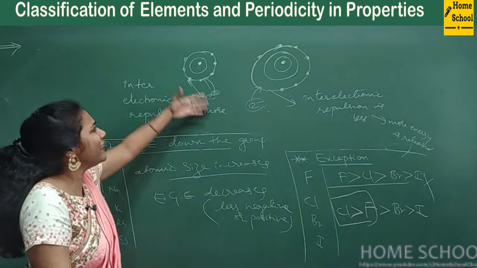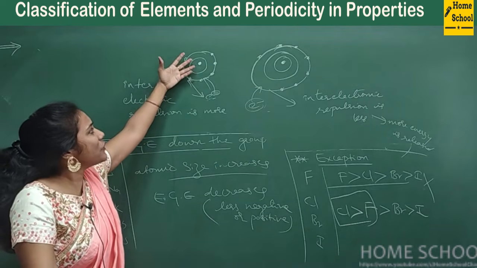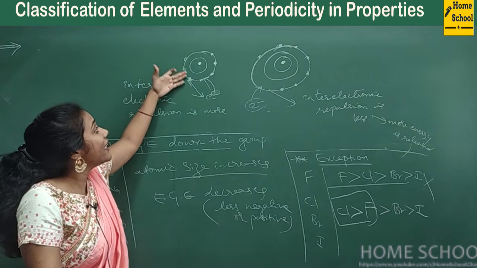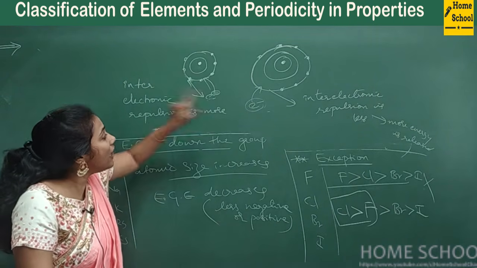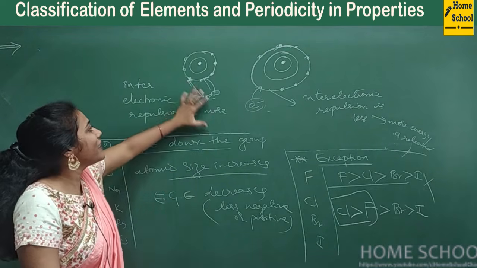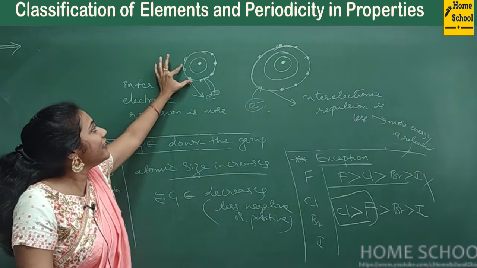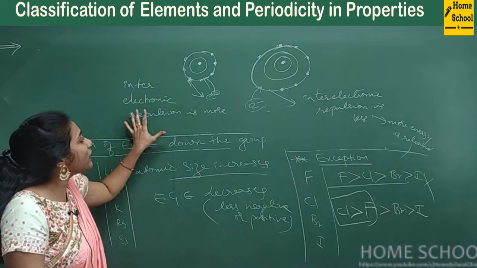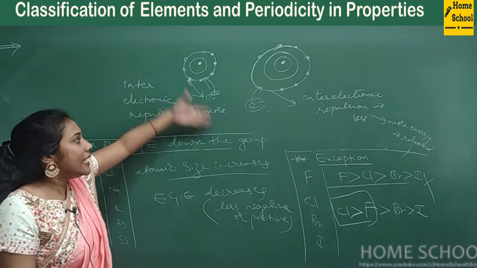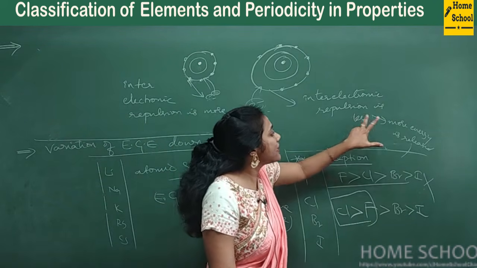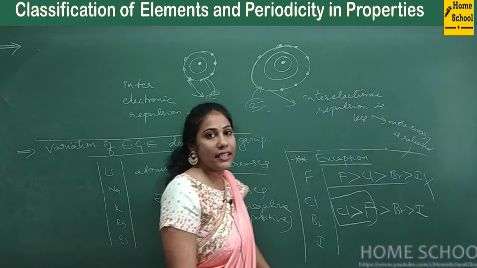But in fluorine, size is small. Everything is favorable. The nucleus can have attraction with the electron, but the existing electrons are not allowing the outsider electron to get enough attraction. There's a fight between internal electrons and the outside electron. So if inter-electronic repulsion is more, less energy is released. If inter-electronic repulsion is less, more energy is released.